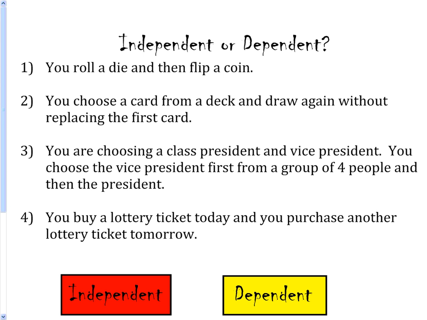If it was a tree diagram, you wouldn't have 52 different cards anymore. You'd only have 51, right? Or if I got a king of spades, for instance, then there's one less spade in there than there used to be. So all the numbers change if it's dependent.